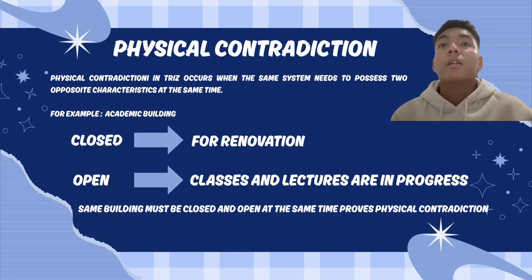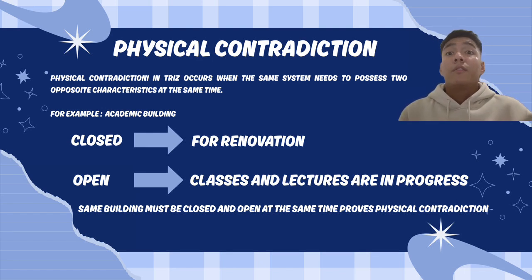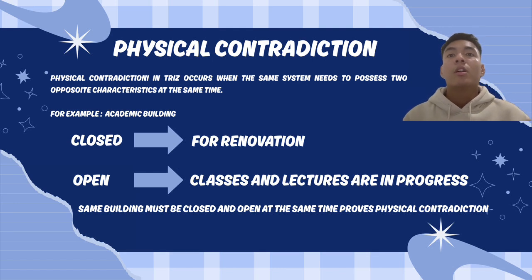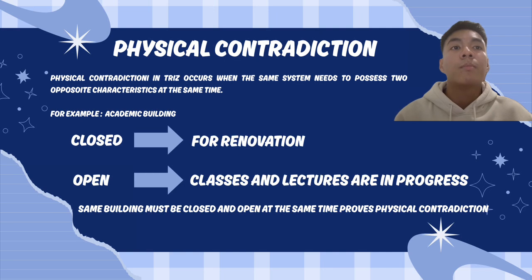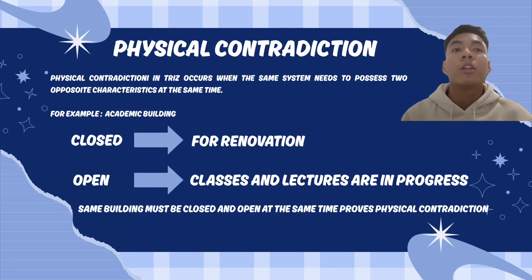Thank you, Alfian. Today I will discuss about a physical contradiction. Physical contradiction happens when the same system needs to have two opposite characteristics at the same time. For example, consider an academic building. On one hand, the building needs to be closed for renovation to ensure safety and proper repair. On the other hand, the same building needs to remain open because class and lectures are still ongoing. This situation shows a physical contradiction because the building cannot be fully open and fully closed at the same time.